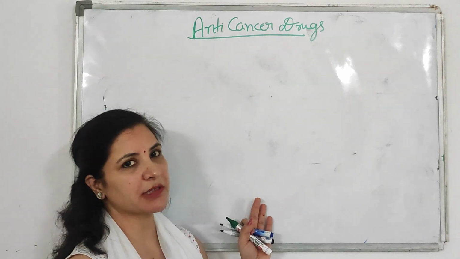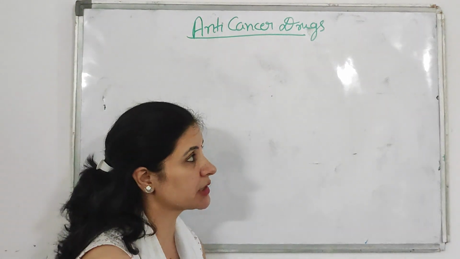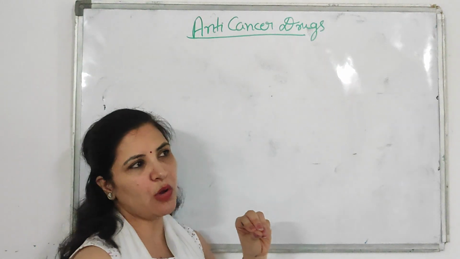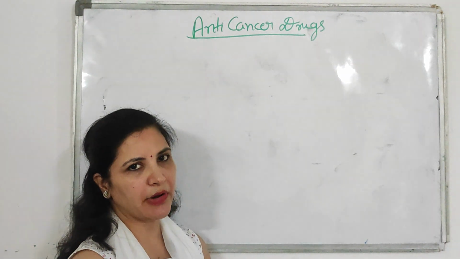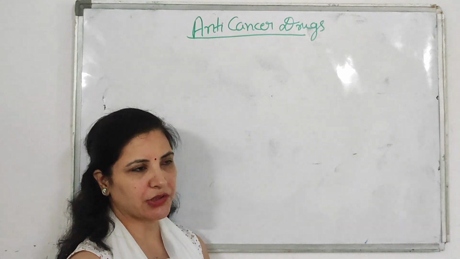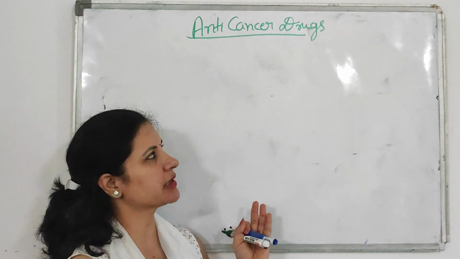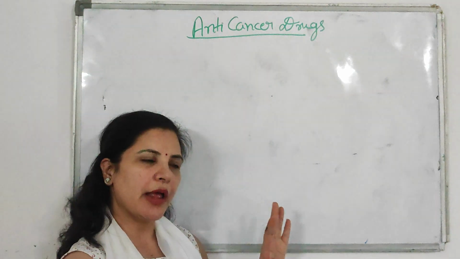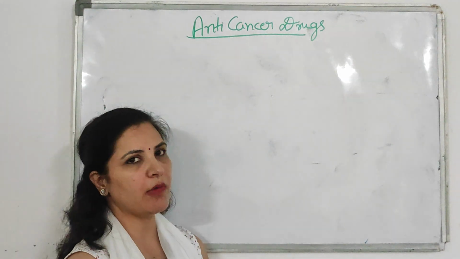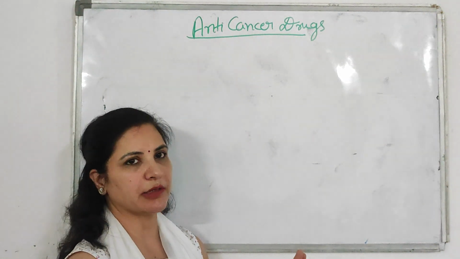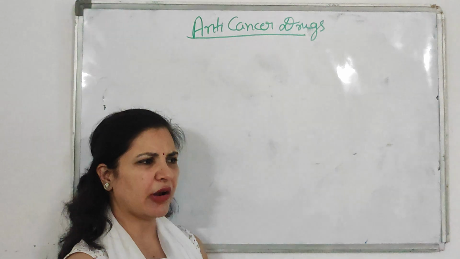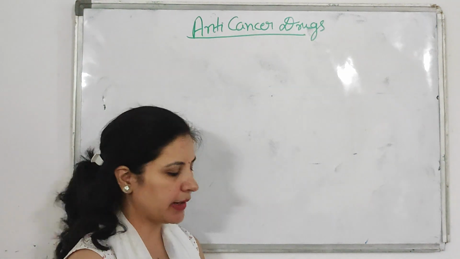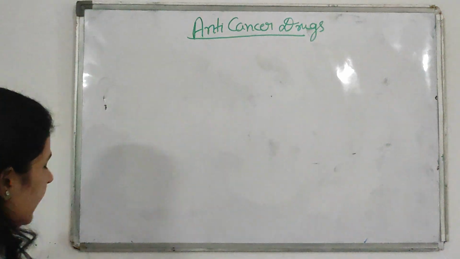So if a question is asked previously, that means you cannot escape it in your university exam of MD. So let's discuss. You can just simply know what the anti-cancer drugs are and what their mechanism of action is. Not very detailed, because the detailed part is in pharmacology. So in our biochemistry, you just know the names of the drugs and, in simpler form, their mechanism of action. That's it. It is asked only in 4 or 5 marks questions, so don't go into a very detailed way. Okay, so let's start. What are the anti-cancer drugs?